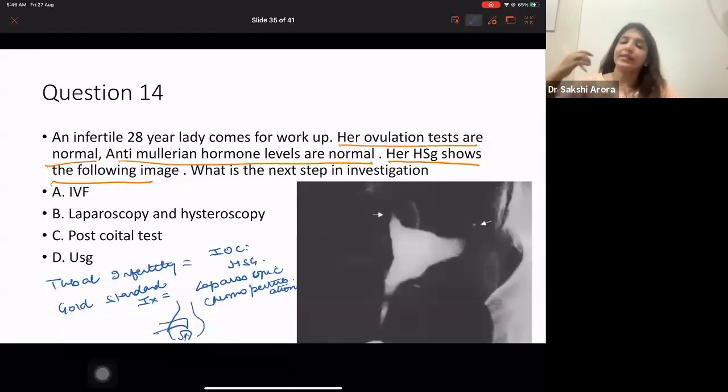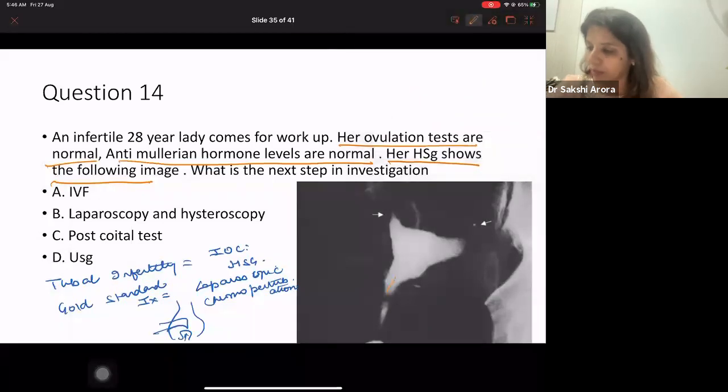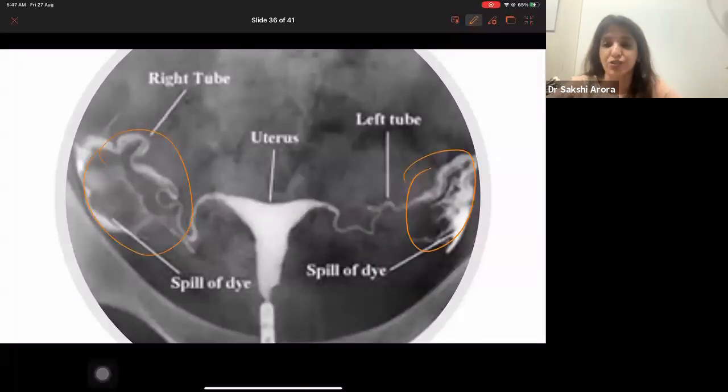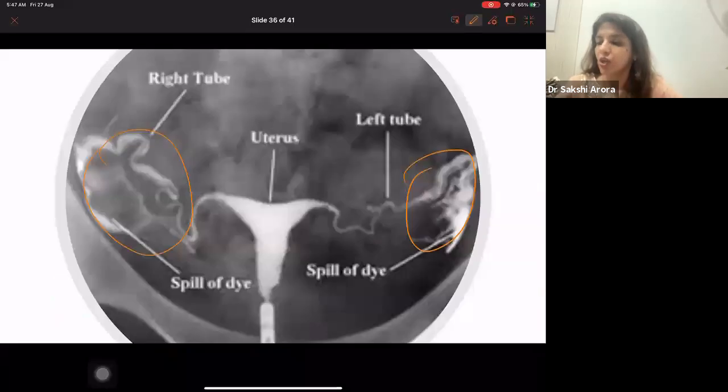Now, if you are getting an image like this, this means the dye is going from here. It is going into the uterus. It is going up till the angle of the uterus, but it is not coming beyond it. That means there is a bilateral cornual block. See, this is normal. Normally, you should have got a spillage like this, which you are not getting here. It means the dye is not going beyond the angle of the uterus, right?